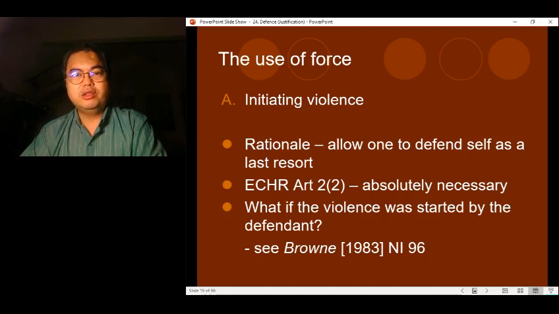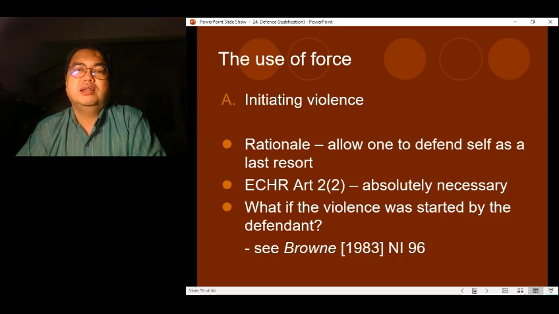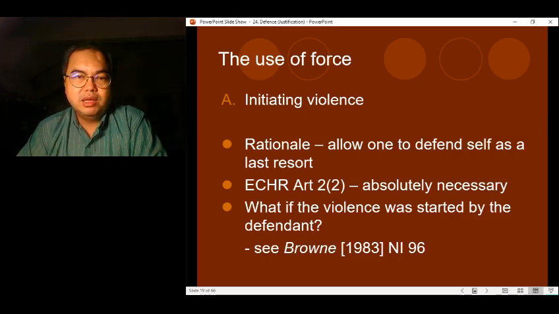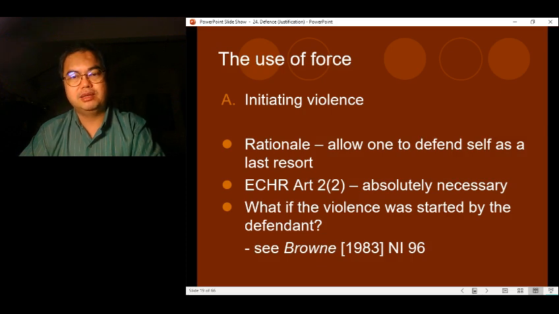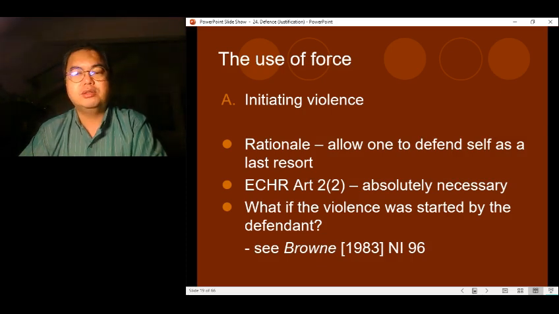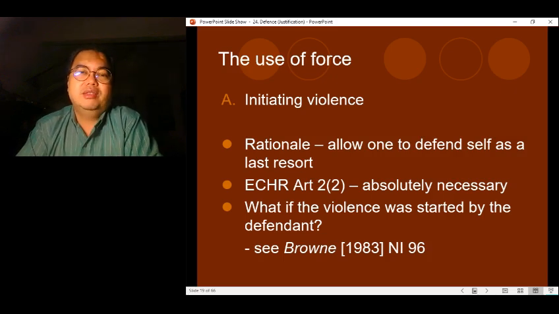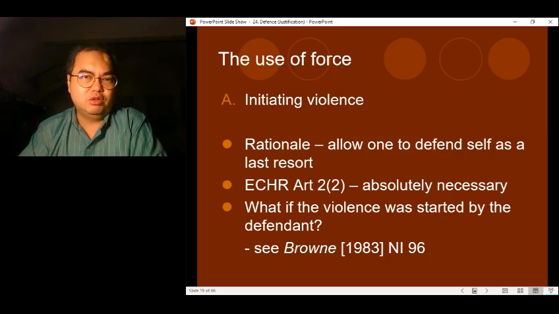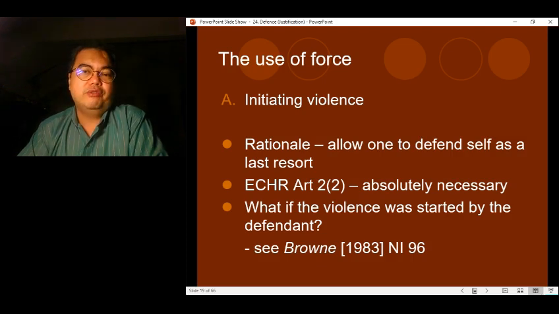Now, the rationale for self-defense is that a person is allowed to defend himself only as a last resort, right? Only as a last resort. Under the European Convention on Human Rights, Article 2.2, when talking about deprivation of a person's life, it is only allowed if it was absolutely necessary, right? You can kill a person only if it's absolutely necessary. So the question is, what if the violence was started by the defendant, the person who is trying to rely on self-defense? What if he was the one who actually started the fight?